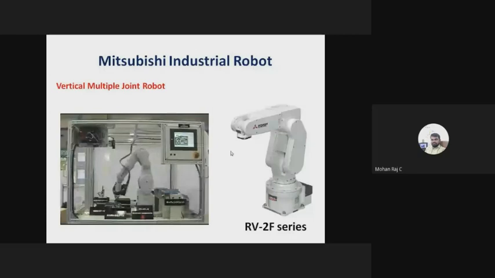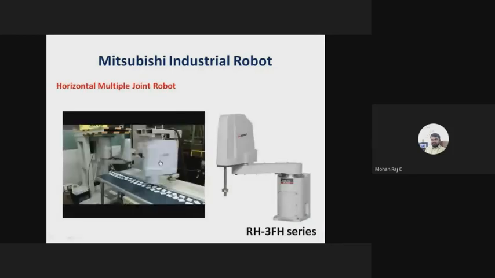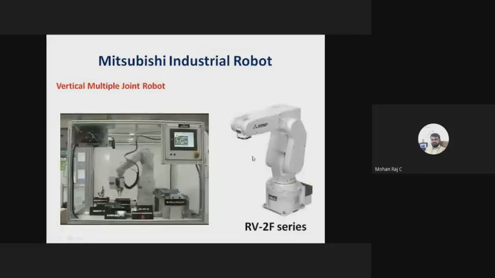It is a vertical robot, right? In the horizontal robot, the base of the robot is fixed on the work table. And if you see the vertical multiple joint robot, this robot comes under the vertical type. Vertical means the first letter is V, so that's why it starts with RV, the 2F series. 2 is the payload, the maximum weight the robot can lift, right? F is the controller used to control the robot. It is the F series controller. So it is RV.